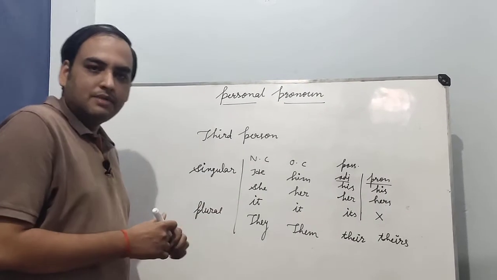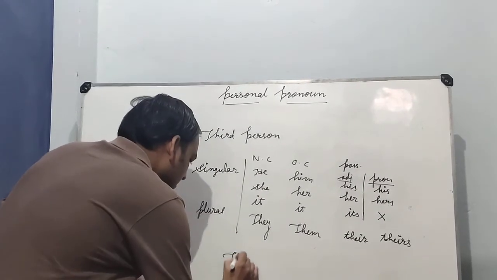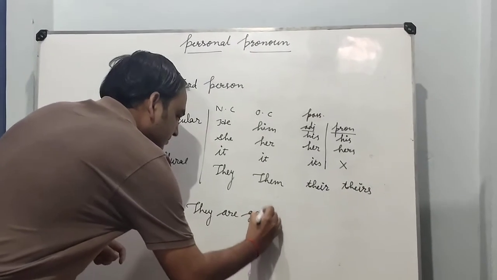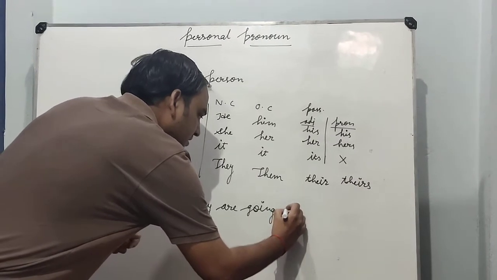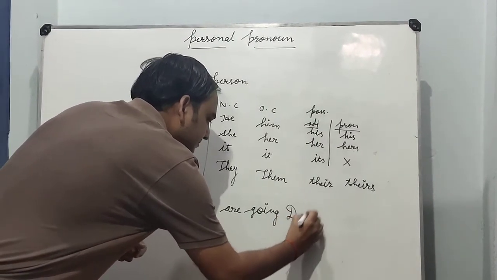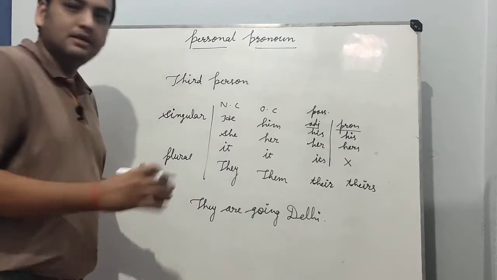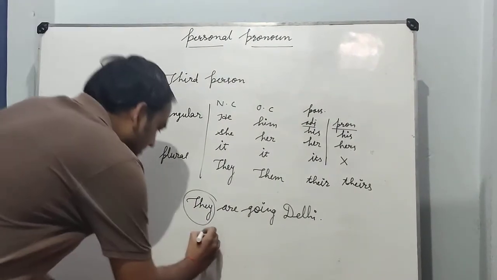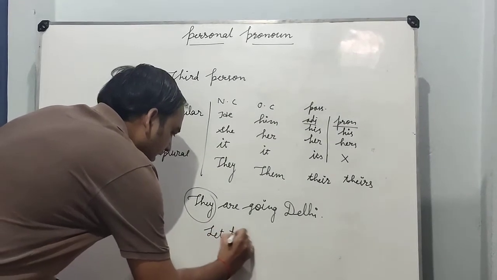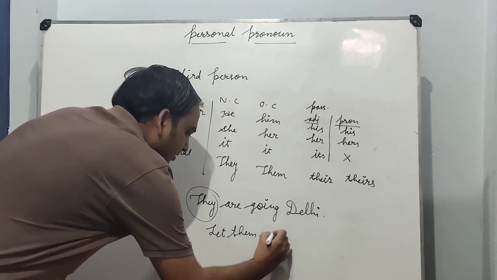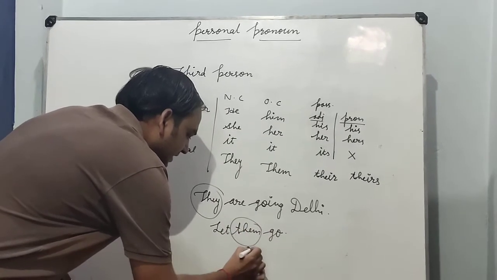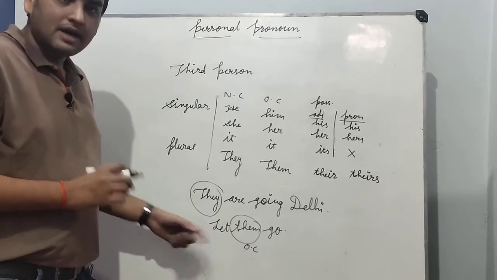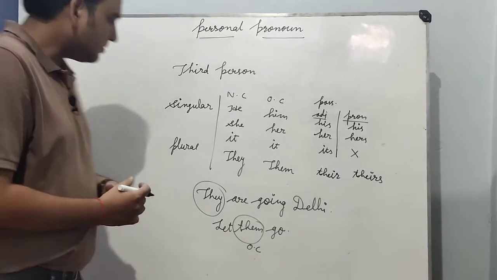Now I am giving here an example. They are going to Delhi. मतलब वे कहाँ जा रहे हैं? दिल्ली जा रहे हैं. Here we are using they as a nominative case. Next is let them go. है ना? Here is them. It is the objective case of this third person pronoun. Let them go. उन्हें जाने दो.